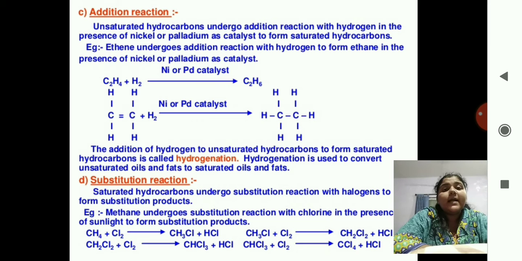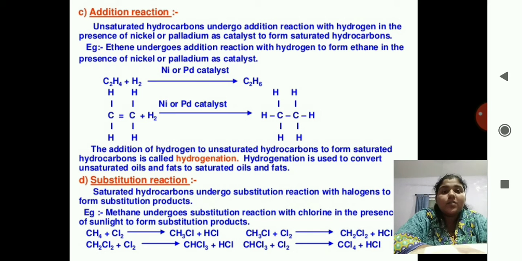So you will take the example of ethene. Ethene undergoes addition reaction with hydrogen to form ethane in the presence of nickel or palladium as catalyst. See the first reaction. The molecular formula C2H4 plus H2 in the presence of catalyst gives C2H6, that is ethane. Ethene is converted into ethane, that is, alkene is converted into alkane. The double bond is converted into single bond. You can see the double bond is gone in the product.